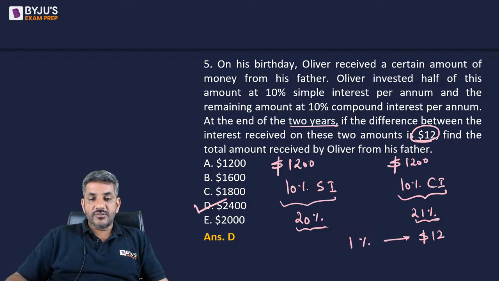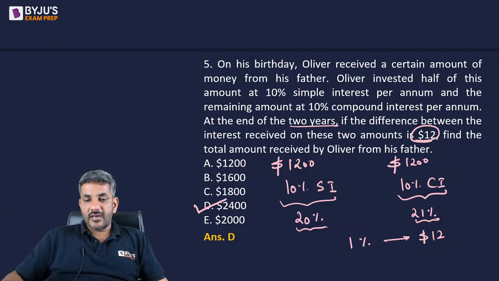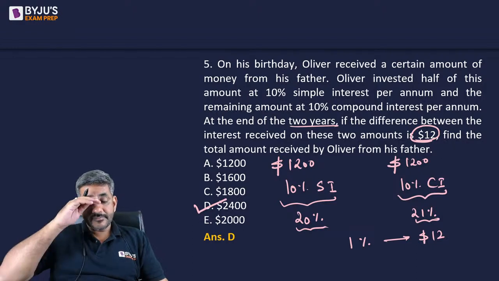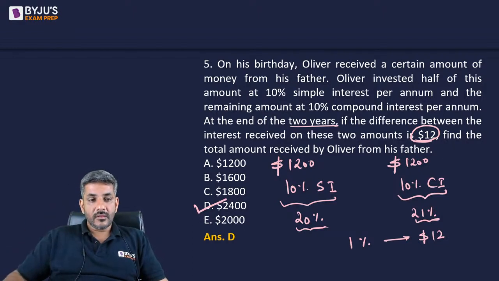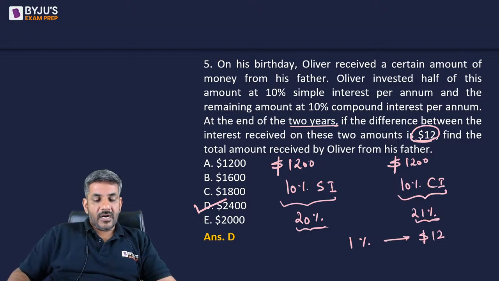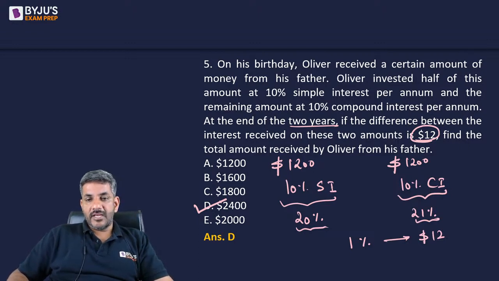I hope it is understood. That was question number 5 for all. It is absolutely clear now. No doubt about it, right? I'll move ahead from here from question number 5. Now, next move on to question number 6.